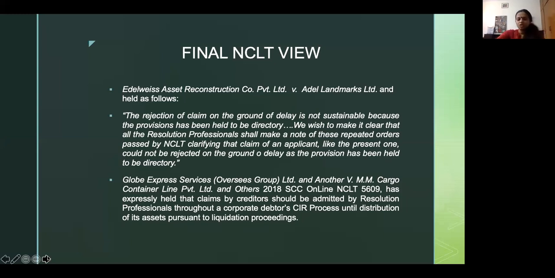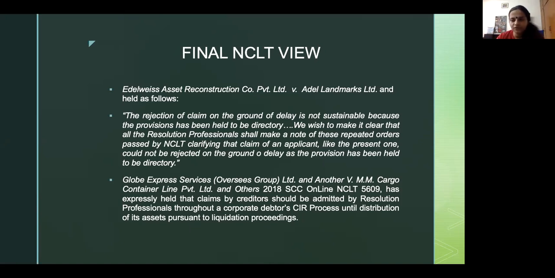Now there's another decision called Globe Express Services that went a bit further. In this case, a resolution professional had not admitted the claim of a creditor, and the company went into liquidation. The creditor came back saying, it's gone into liquidation, my claim has not been admitted, at least admit it now. And the liquidator said no, since the RP didn't accept your claim during the 90-day period, now it's too late. The tribunal said that nothing is too late, because claims of the creditors should continue to be serviced as long as the assets of a corporate debtor have not been dissolved.